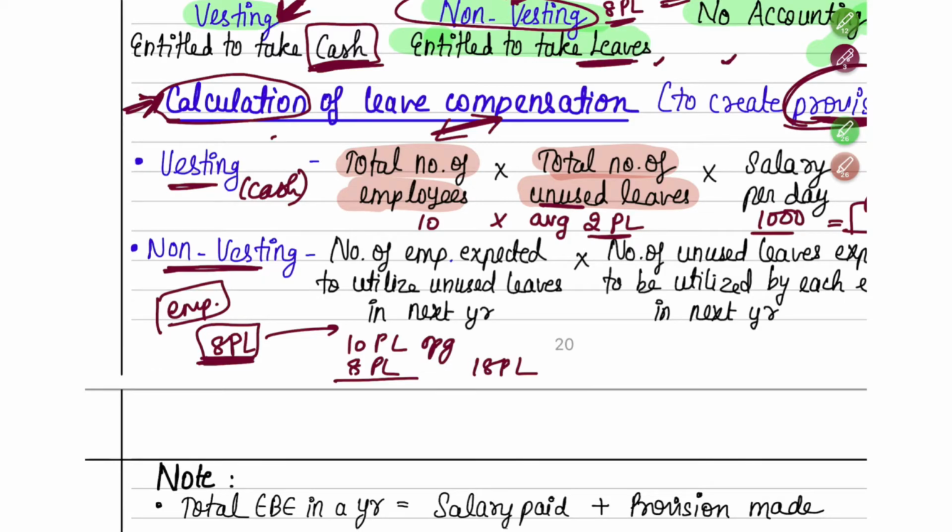Now not all employees will be able to take such 18 days of paid leave, because it is such a long leave, correct? So not everybody will be able to use it. Here you have to use some estimates, because the company doesn't know what is going to happen in the next year. In the current year itself, you have to create a provision for the next year.